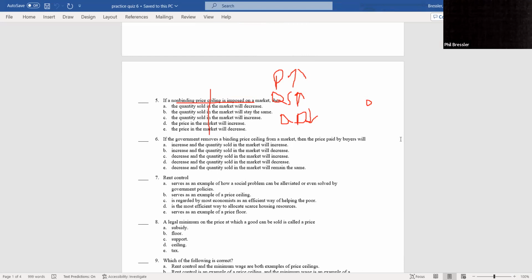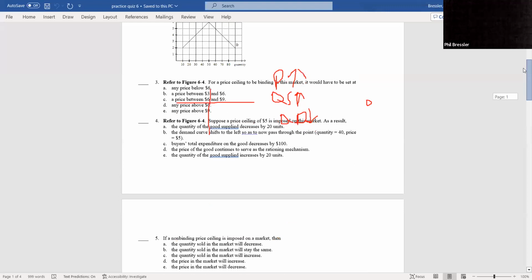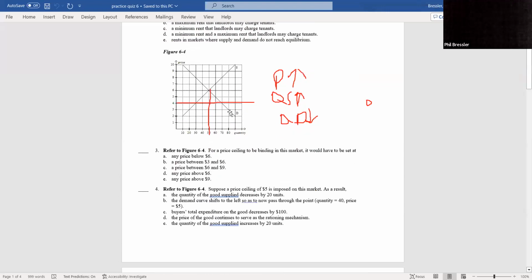So C, D, and E is out. The quantity sold in the market will increase, right? Because the quantity sold at $4 was only 30, but now the quantity sold at $6 is going to be 50.